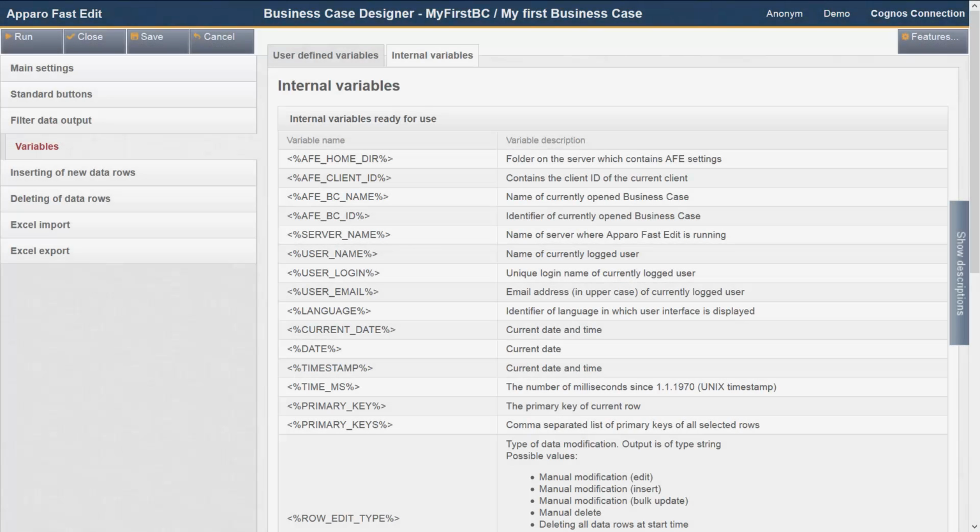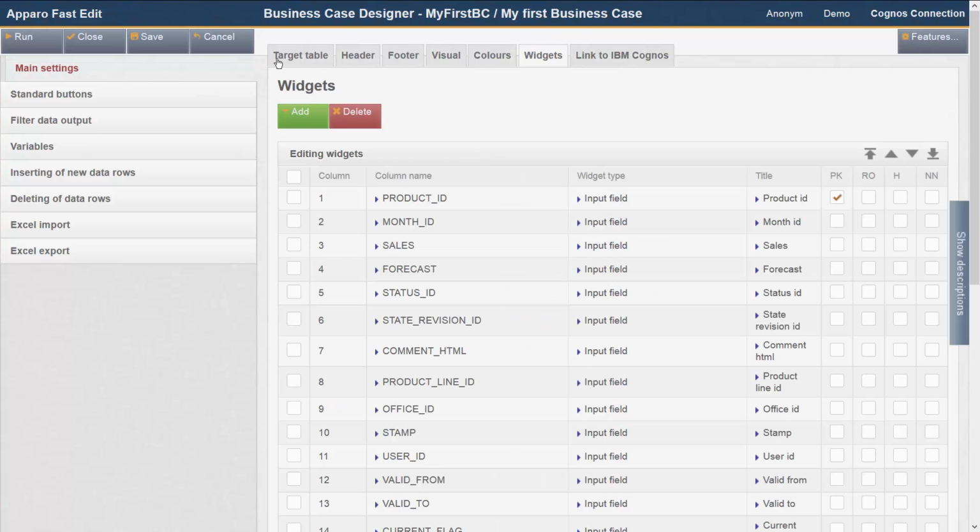The last group are the so-called internal variables. These are predefined in Fast Edit and can be used in all business cases. In addition to the internal variables, all widgets can use widget reference variables. The content of the variable corresponds to the content of the widget.